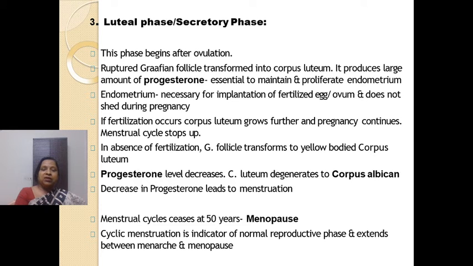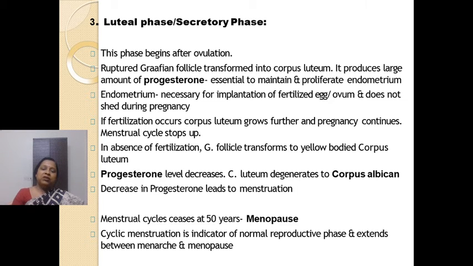Now the third phase, as we know, is the luteal phase or the secretory phase, right? So this phase will begin after ovulation. That is, we can say from 15th day to 28th day is the luteal phase or the secretory phase. Fine. Now what happens in this phase? The Graafian follicle, after rupturing, the follicle cells transform into corpus luteum. What is corpus luteum? Corpus luteum is a yellow colored small structure, right? And that corpus luteum releases the hormone progesterone.